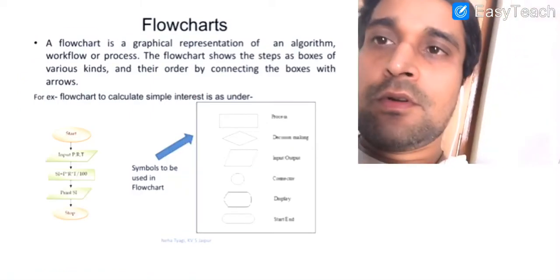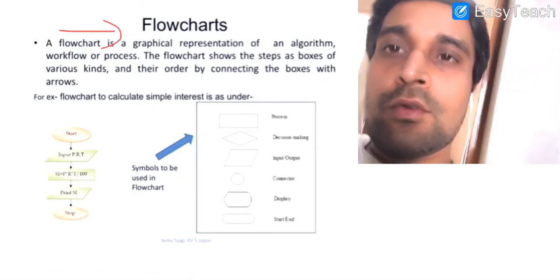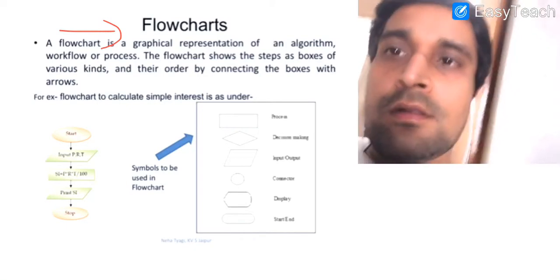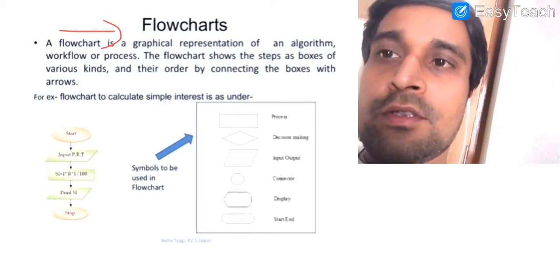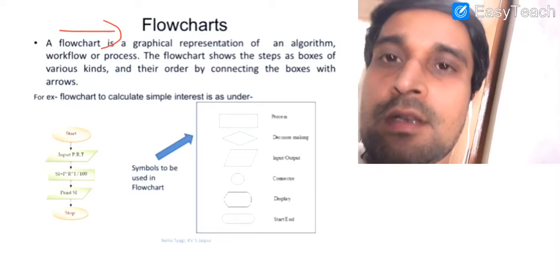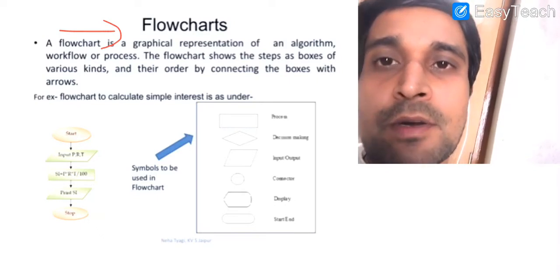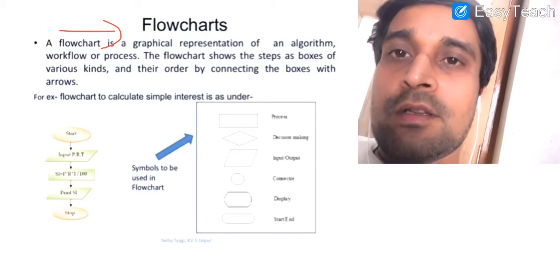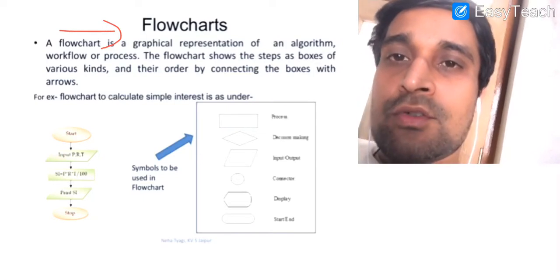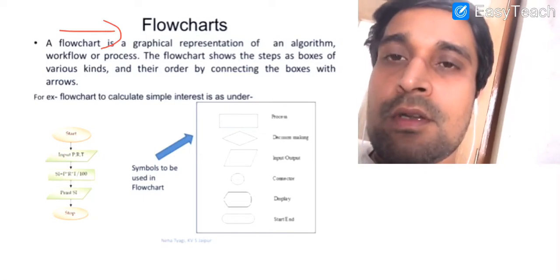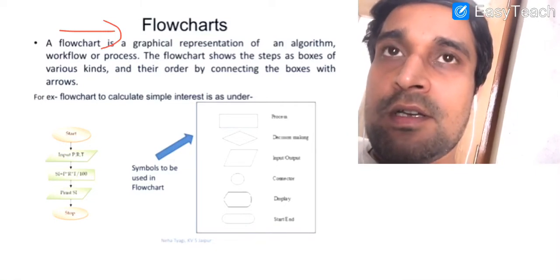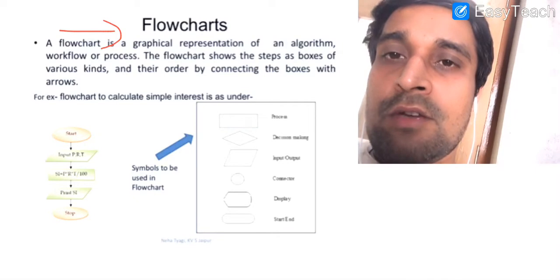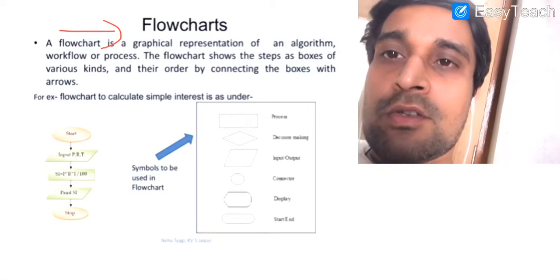So next is about flowcharts. Flowchart is the graphical representation of an algorithm or a process. Like in the last part you saw how we were writing the algorithm to find the addition of two numbers, and it consists of four lines. So if the complexity of our program is more, then it will need a number of lines, so it will become very difficult for others to understand.